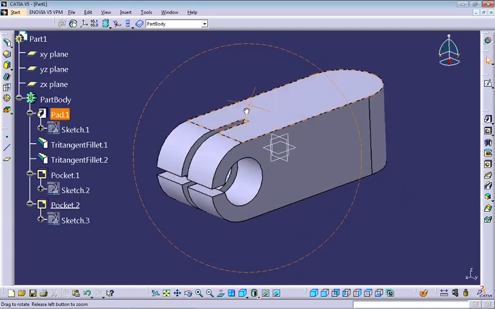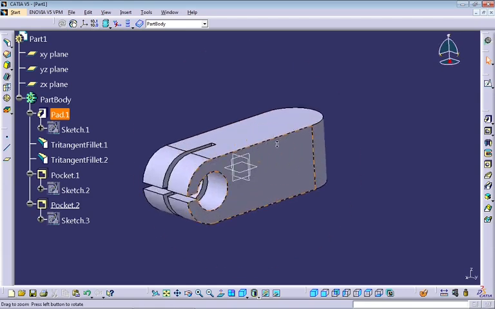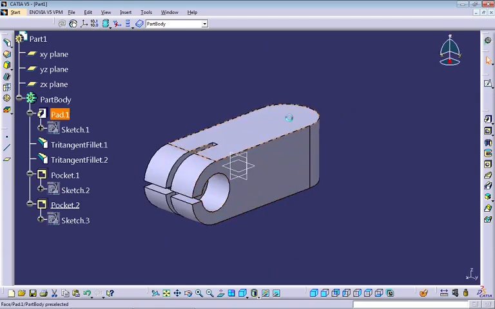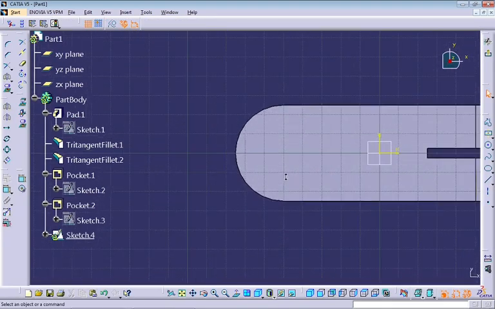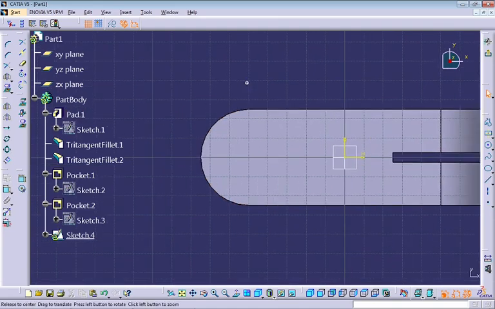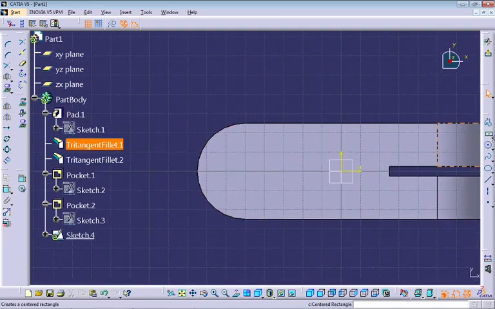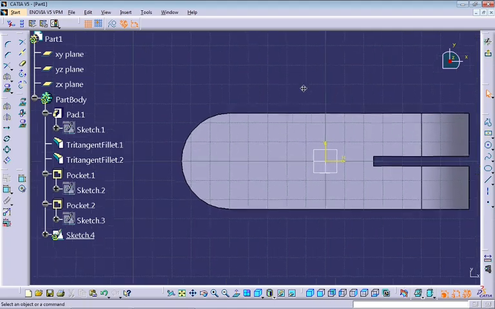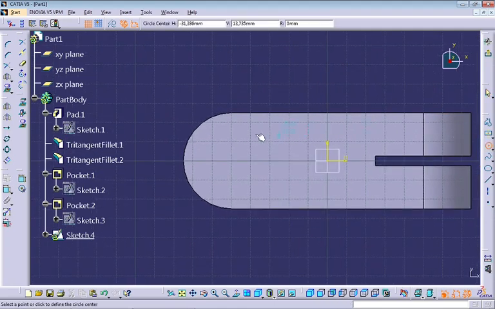Now let's make the same thing on the other side, but in a different way. Select the XY plane, and now I have to create the sketch of the hole, but instead of using the keyhole profile, I want to create this profile all by myself. To do that, first create a circle.